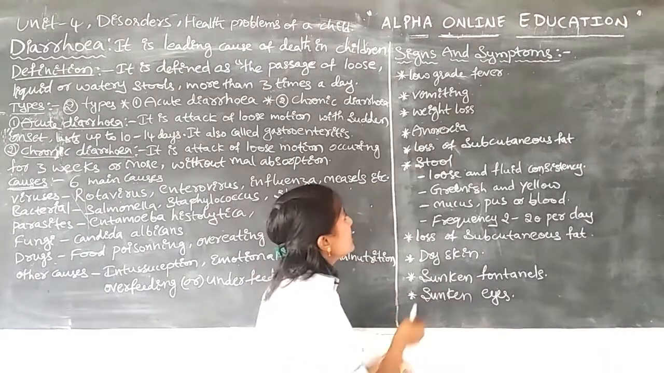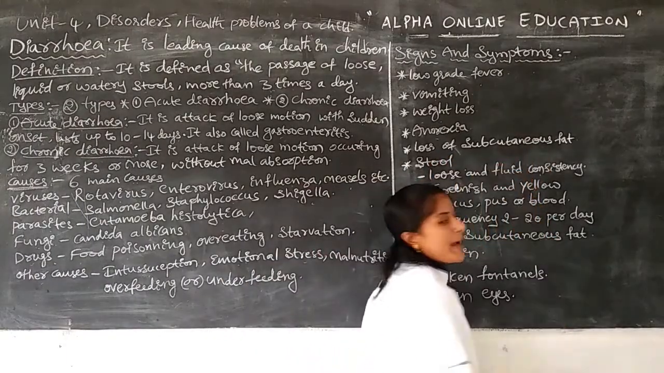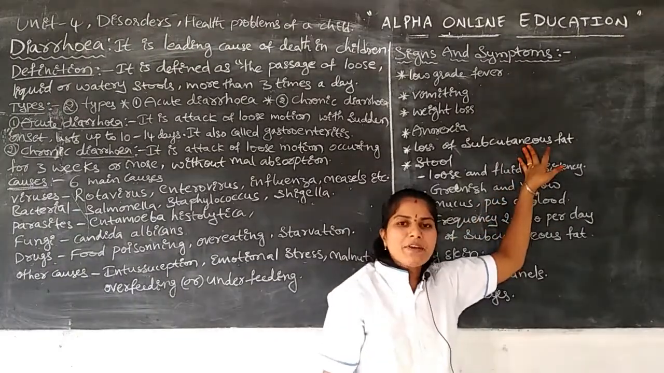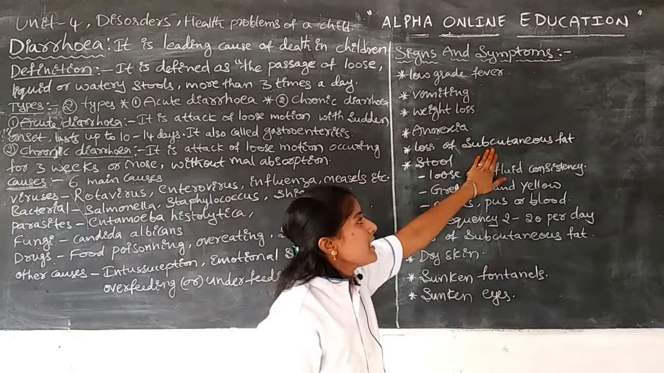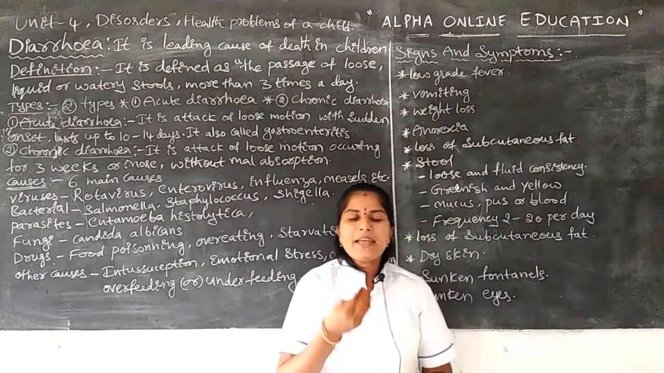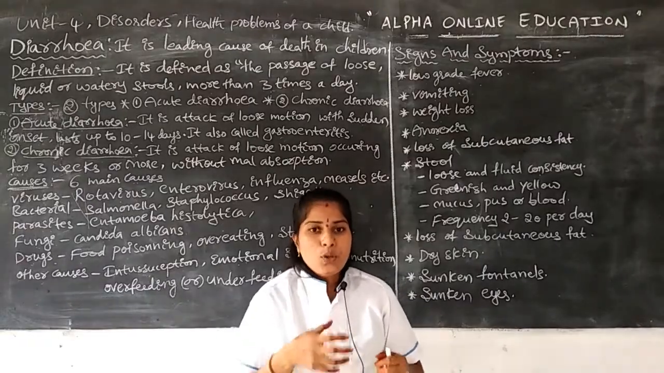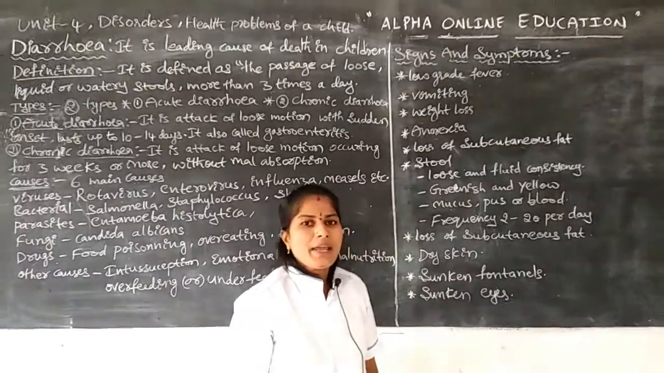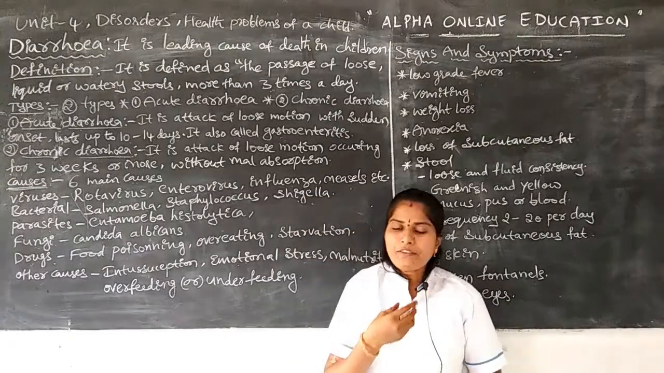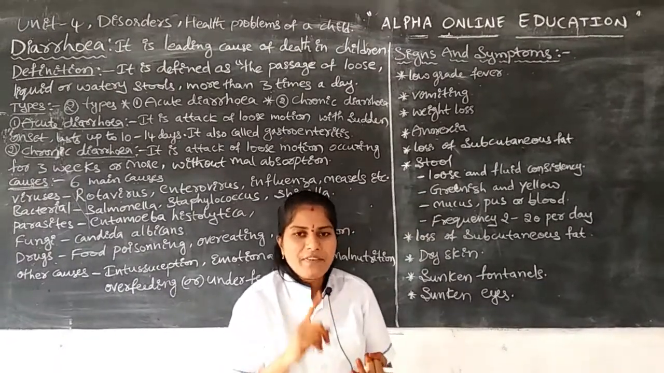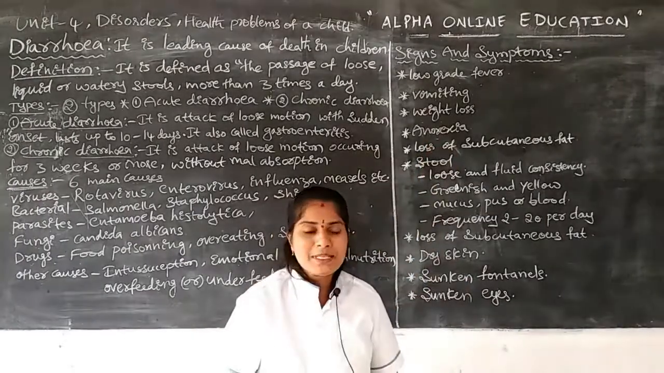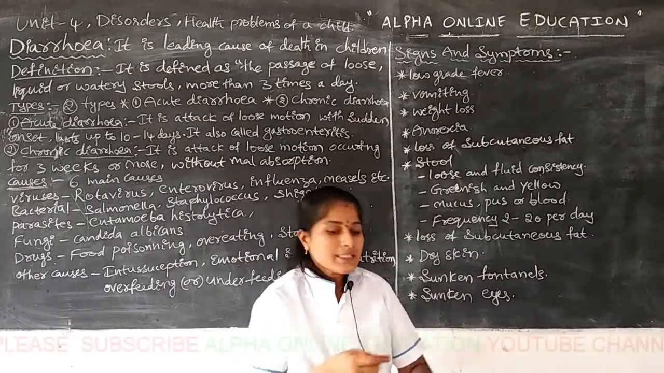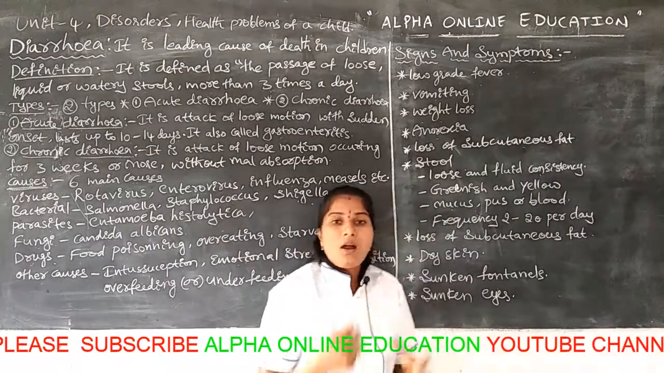Now, next is loss of subcutaneous fat. What is meant by subcutaneous fat? Subcutaneous fat is present in the skin. Infants who eat well and are healthy have sufficient subcutaneous fat. Here, the infant is not taking food, has vomiting, and has anorexia symptoms. Due to these symptoms and problems, the subcutaneous fat is lost.